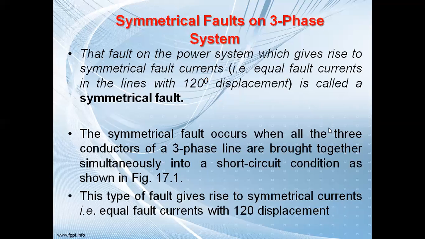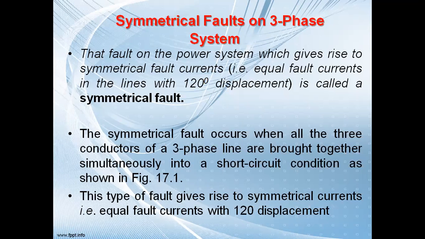Now, the symmetrical fault. From the name, it is clear that there is some symmetry there. From where is this term coming? If in any electrical system a fault is occurring on the 3 phases, and those fault currents have 120-degree phase displacement, then it is known as a symmetrical fault. The definition is: a fault on the power system which gives rise to a symmetrical fault current. What is a symmetrical fault current?